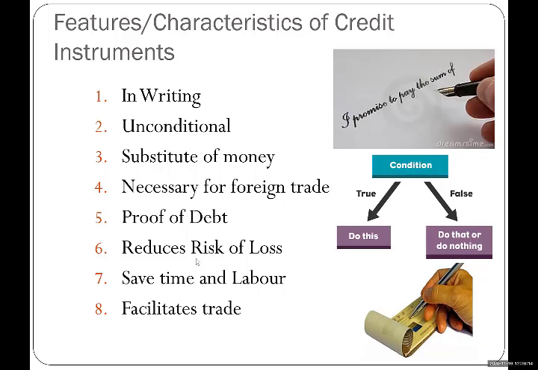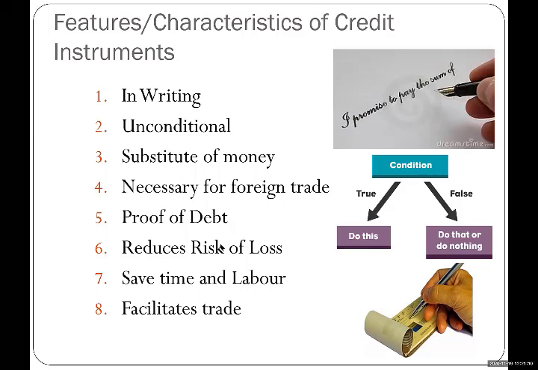And businessmen don't have the time to count the cash. So it reduces the risk of loss as well as it saves time. Credit instrument saves time and labor both in settlement of debts. And yes, the last is it facilitates trade. Without credit instruments, as I told you, you cannot buy or sell goods outside the country.